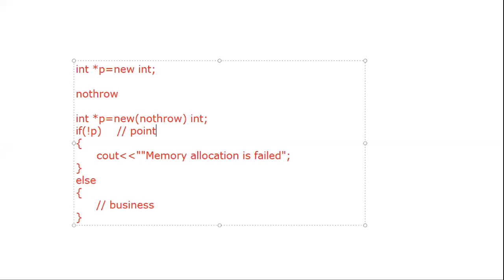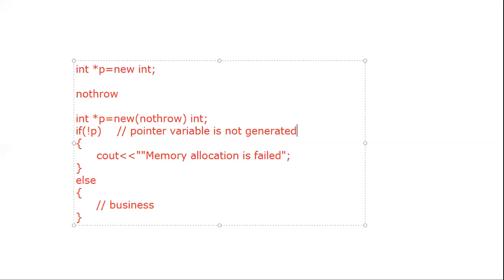The pointer variable is not generated. In that case, not p is going to be true, and your compiler is going to go inside that if block, and it will display memory allocation is failed. So here in this case we are handling that particular exception with the help of the nothrow keyword.